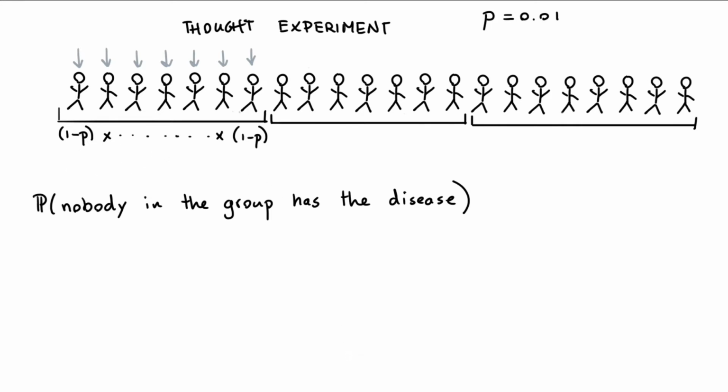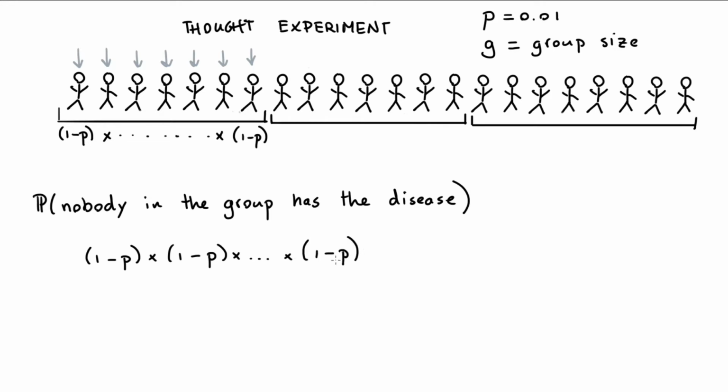And here's why I need to introduce a second variable, and I'll call it g. Let's say that g is the group size, the size of the group. And the reason why I'm introducing it, really, is just to save on ink. Let's say that I had a group of 10 people, then if I wanted to write down a probability for that entire group, well then, I would need to write this multiplication 10 times. Whereas if I just know that I have a parameter g that I can use for that, then the formula becomes 1 minus p to the power of g.